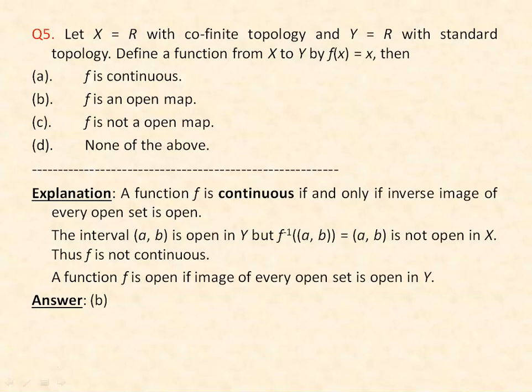So that set can be written as a union of some open intervals. So here we have seen that the image of every open set under this mapping is open in Y. Therefore, the right answer is f is an open map.